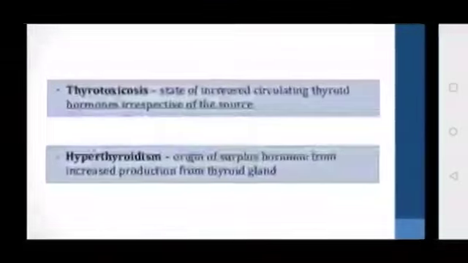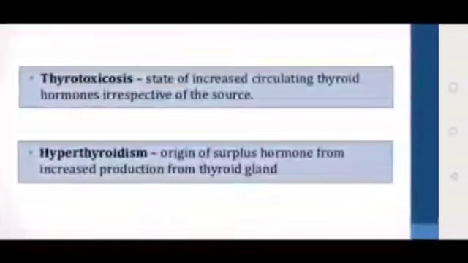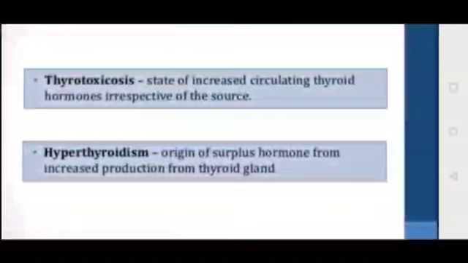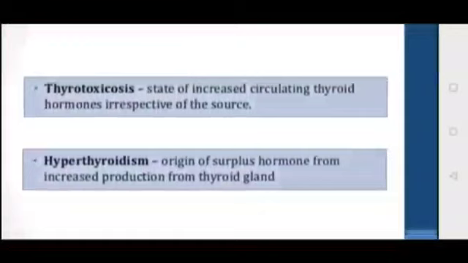Let us know the difference between hyperthyroidism and thyrotoxicosis. The term thyrotoxic is retained because hyperthyroidism refers to symptoms due to raised levels of circulating thyroid hormones. Thyrotoxicosis is the state of increased circulating thyroid hormones, irrespective of the source.